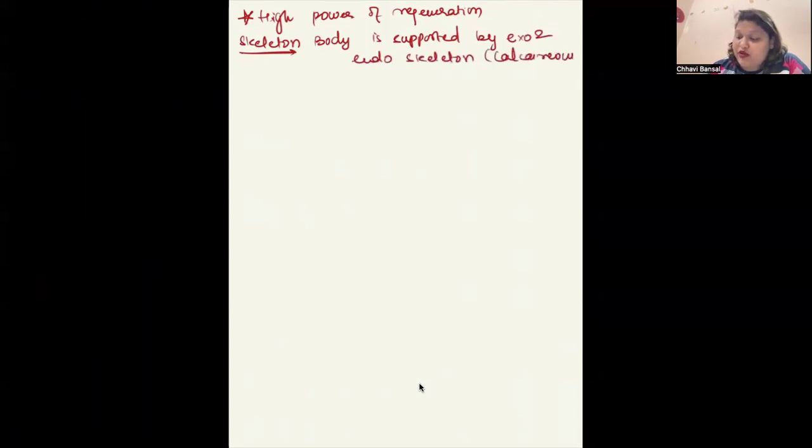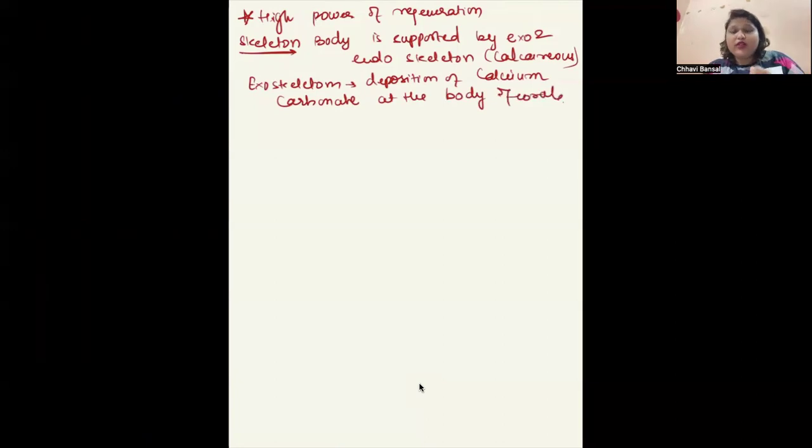Calcareous means calcium carbonate. So exoskeleton is the deposition of calcium carbonate at the body of corals. Okay.